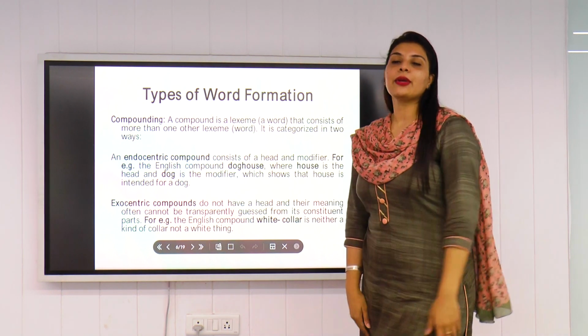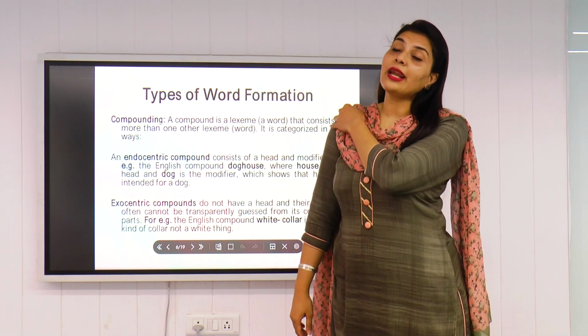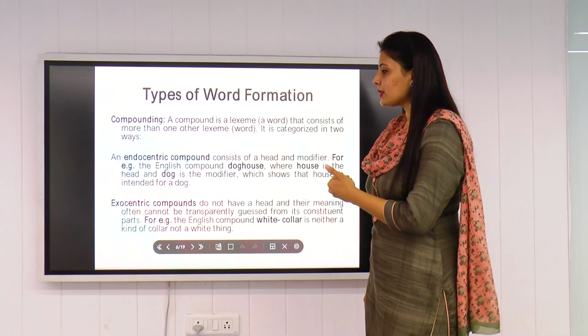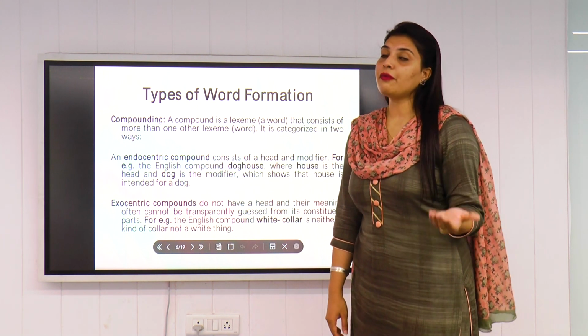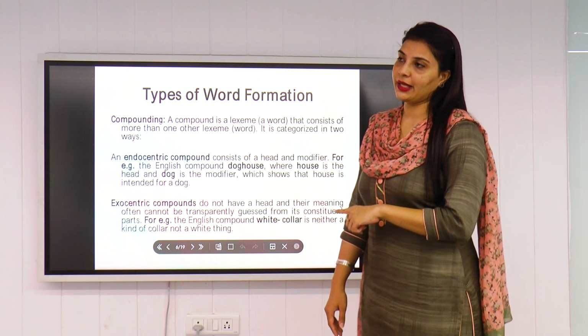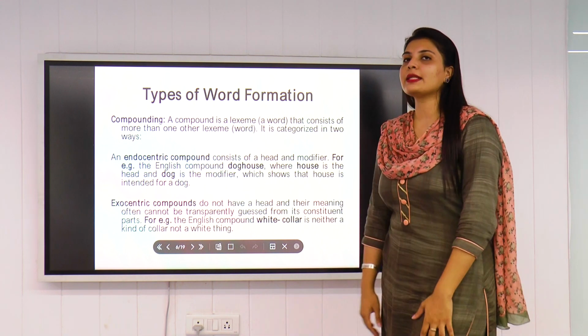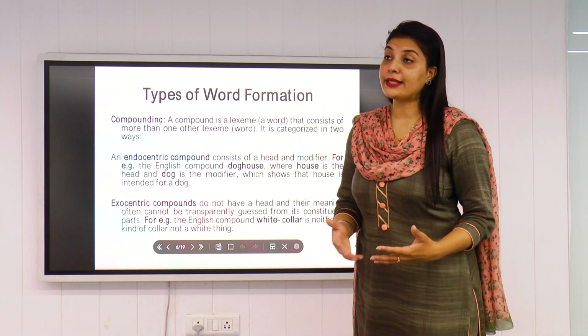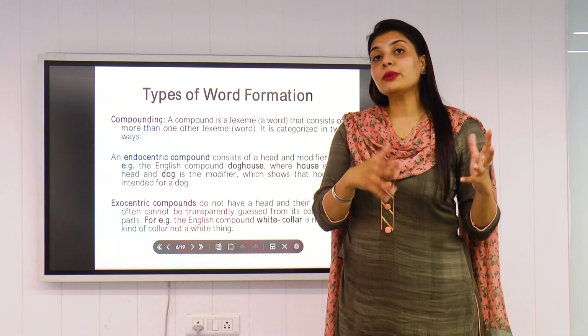In endocentric, you can understand the word by looking at it. You can at least get the meaning nearby. But when it comes to exocentric, you are not able to identify the meaning or guess the meaning of that particular word. So the example here is white collar. If you can see, white collar. So we always say white collar jobs, right? So we use this particular word.